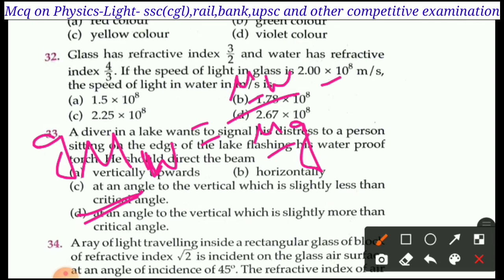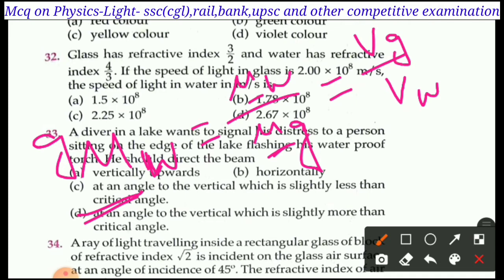It is also equal to, as we know, mu is equal to C by V. So we can write it is also C by Vg, and mu W is equal to C by Vw. So Vw here, and here is the Vg.